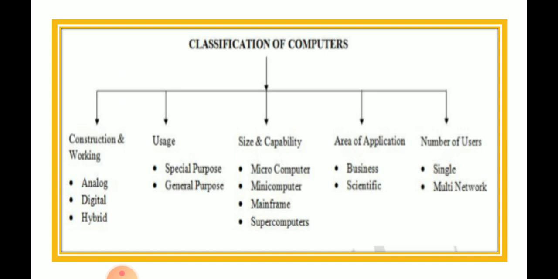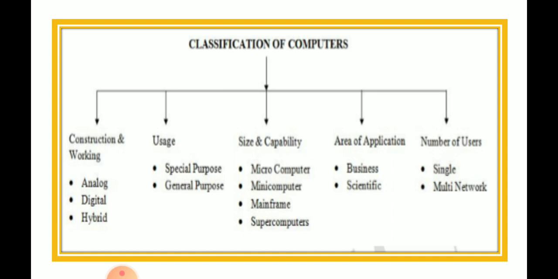Before seeing that, we will see how computer is classified by means of construction and working, usage, size and capability, area of application, number of users. So, under construction and working, that is, in different ways the computer can work, I said.